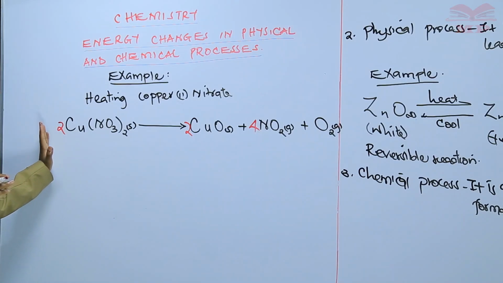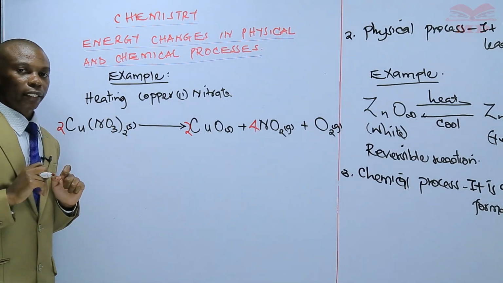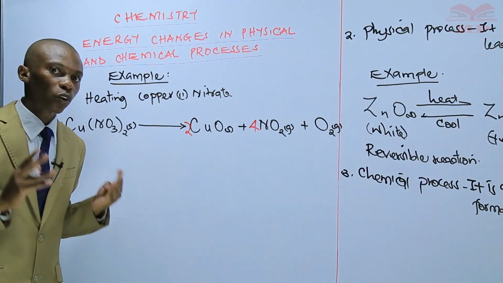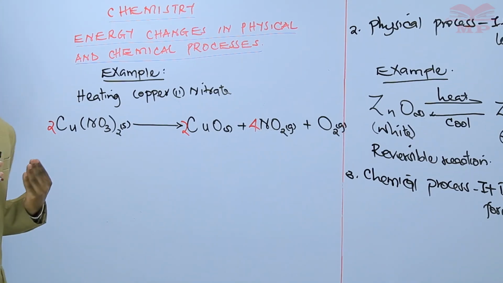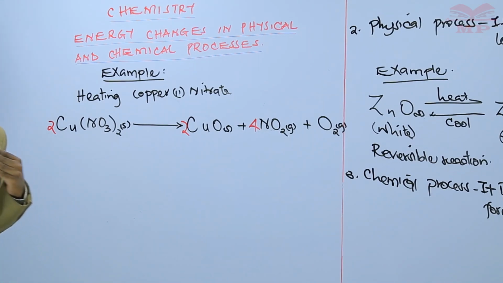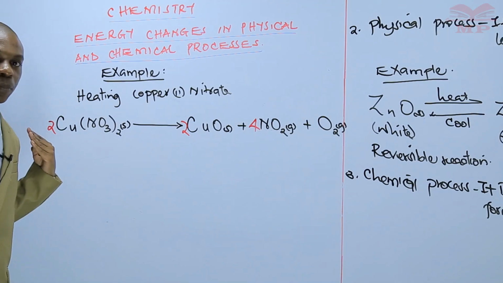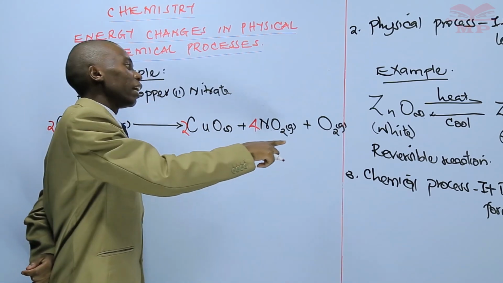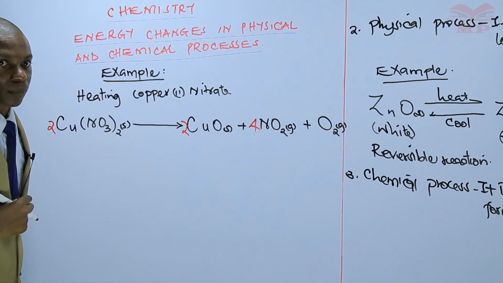Reactant side, there are 12 oxygen atoms. Product side, there are 12 oxygen atoms. That equation is balanced. That is an example of a chemical equation or a chemical process. Once this reaction has taken place, it cannot be reversed. You cannot get the initial substance from the products, because nitrogen 4 oxide gas and oxygen will have escaped into the atmosphere.